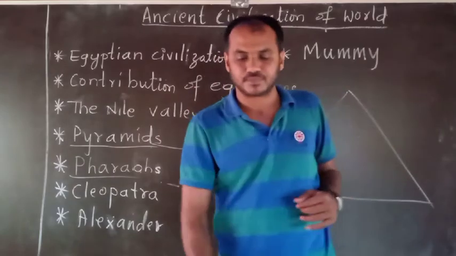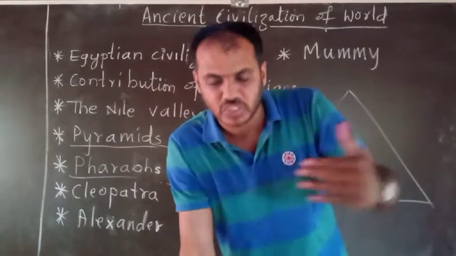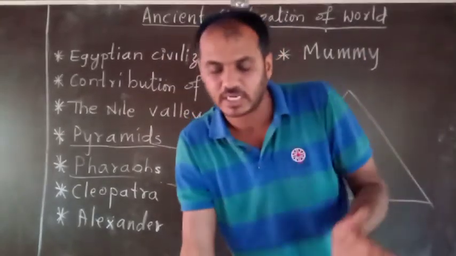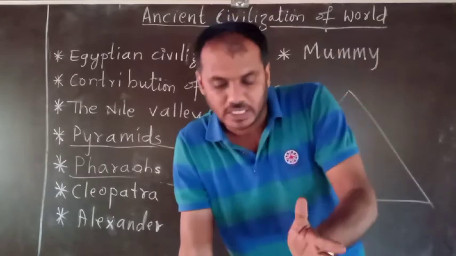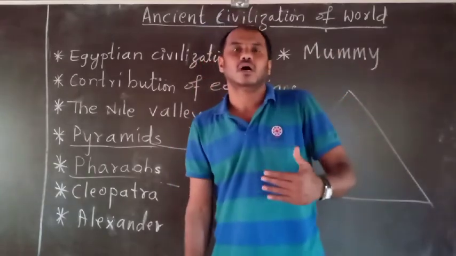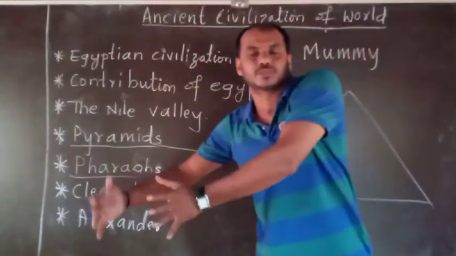So here it was said that the last Egyptian queen Cleopatra tried her best to save the country. It was said that the Romans feared her beauty more than her troops.